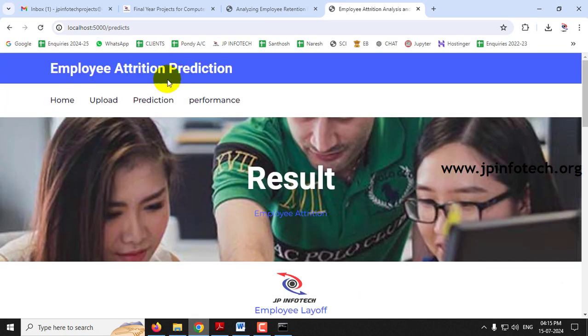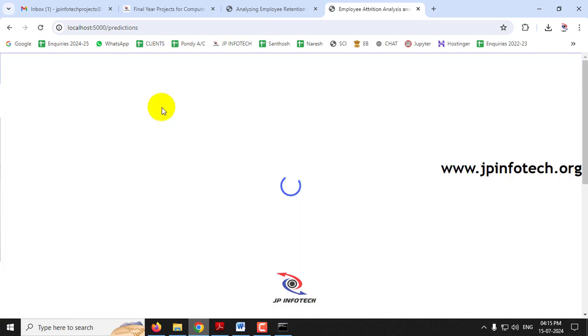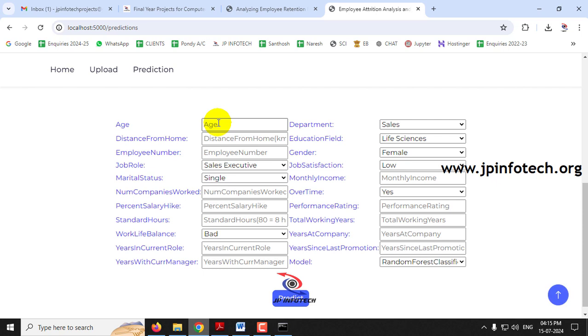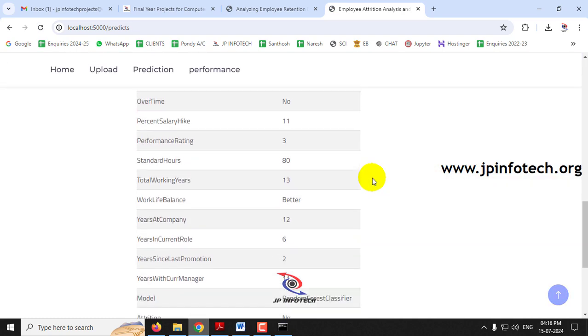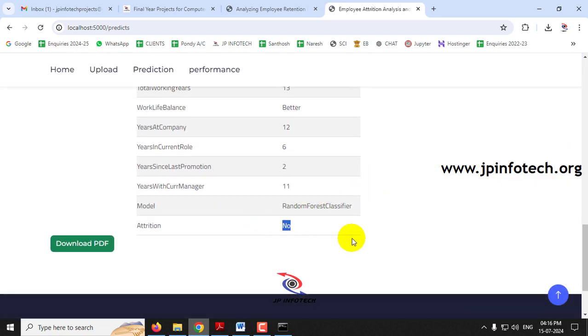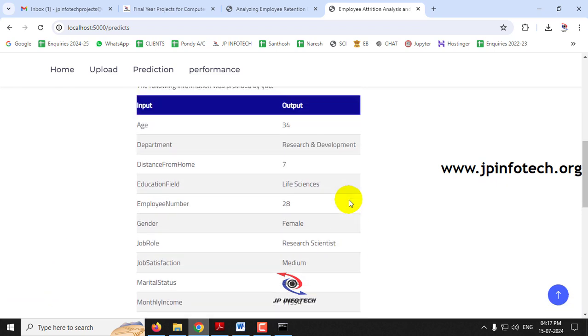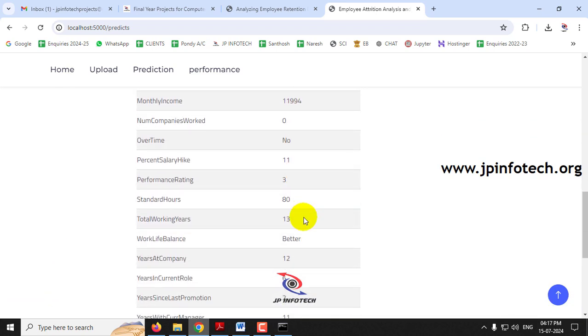So let me give a final value for the prediction case again. Let me click the prediction menu and enter the values now. For this case I have given these details. Now let me click the predict button. Now you can see the prediction result is no, which means the employee will not leave the company. These are all the input values that I have given and the prediction result.